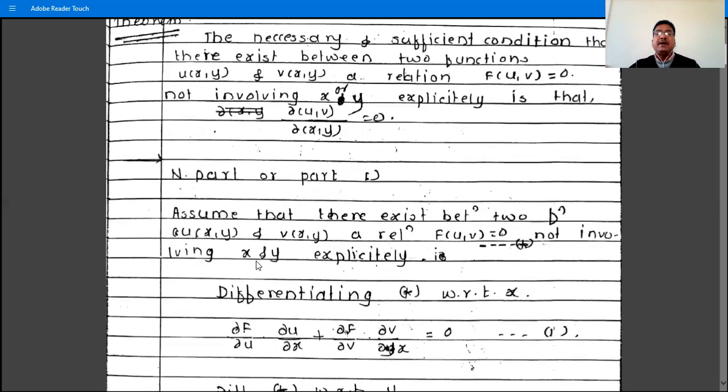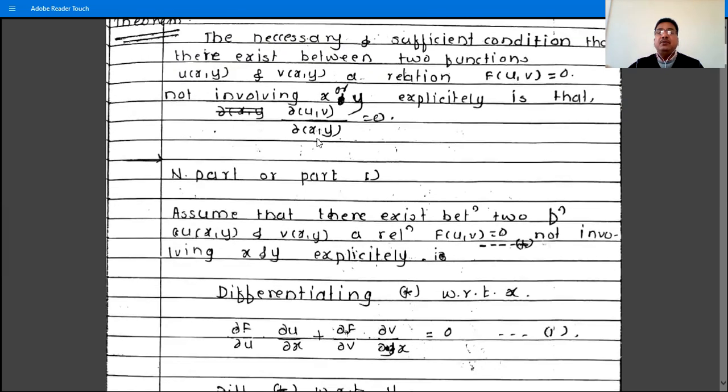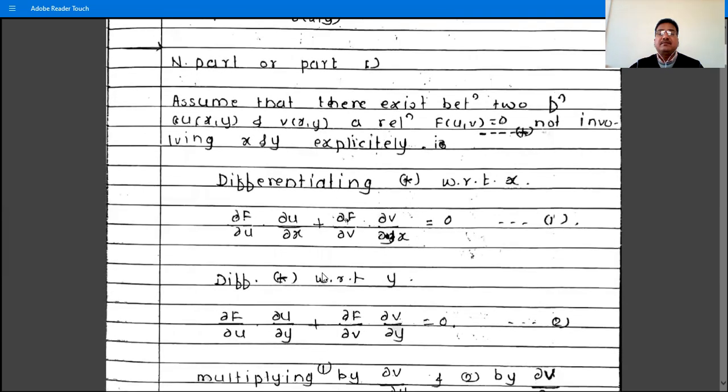For the necessary part, what we have to show is that if there exists between two functions u(x,y) and v(x,y) a relation F(u,v) = 0, not involving x or y explicitly, then ∂(u,v)/∂(x,y) is equal to 0. So assume that there exists between two functions u(x,y) and v(x,y) a relation F(u,v) = 0, not involving x or y explicitly. Then we have to prove ∂(u,v)/∂(x,y) is equal to 0. So this is part 1, the necessary part.